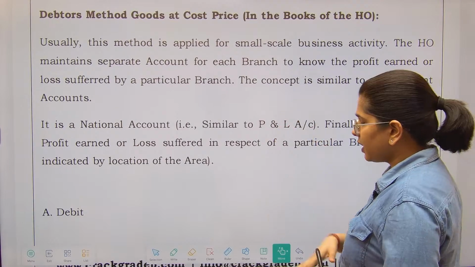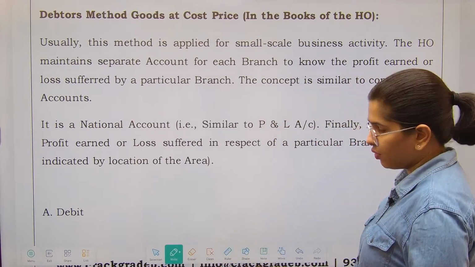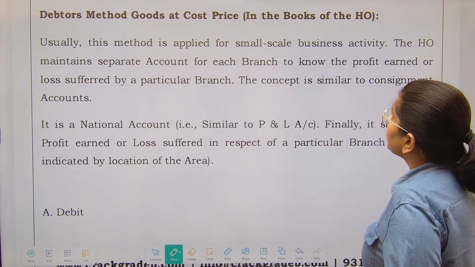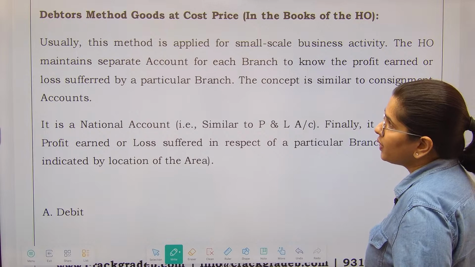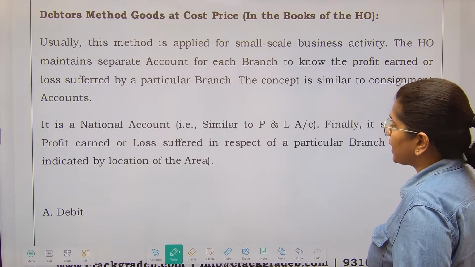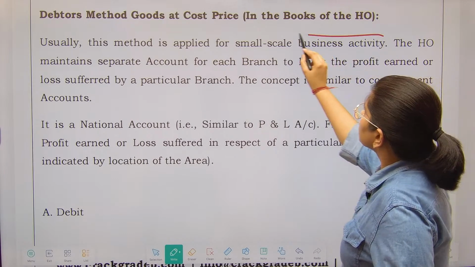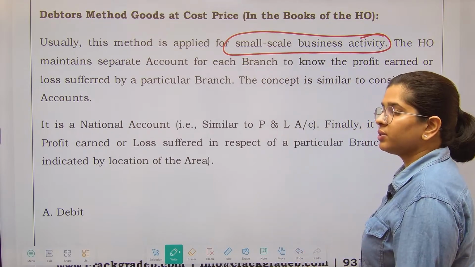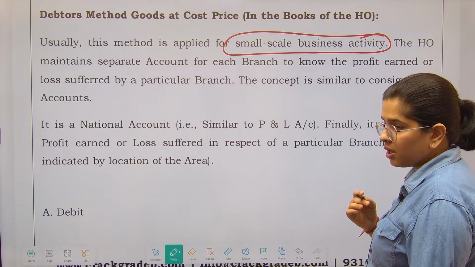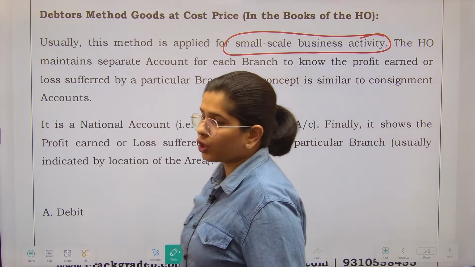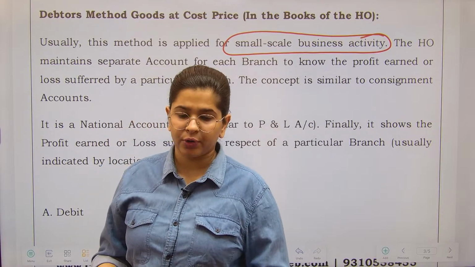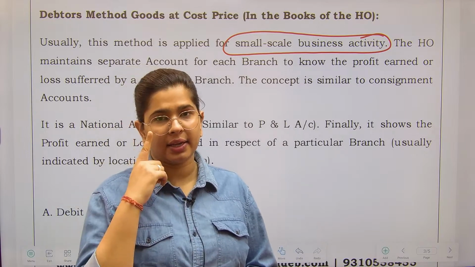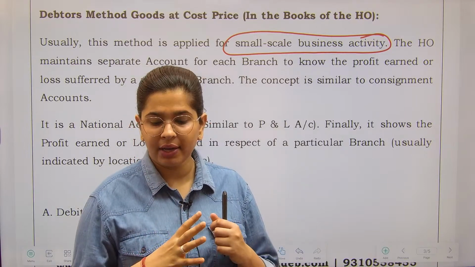Now first of all we are going to see these particular methods. Okay, so debtors method, goods at cost price, in the books of the head office. Usually this method is applied for small scale business activity. So just see this. I have included very basic things because branch accounting has been mentioned in your previous year questions. Although the question was very directly related to real, personal, nominal, still the students wanted that we include the detailed thing. So we have included it.